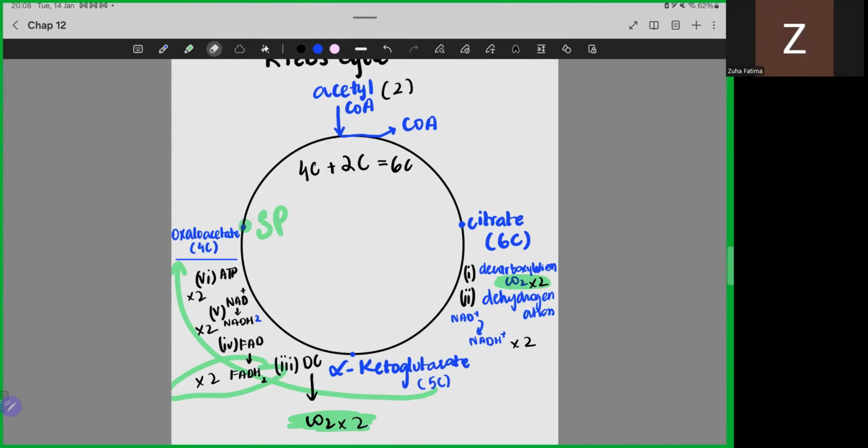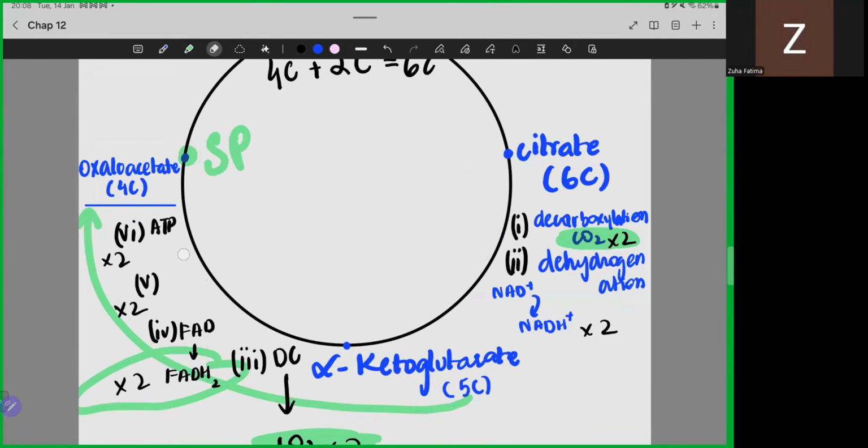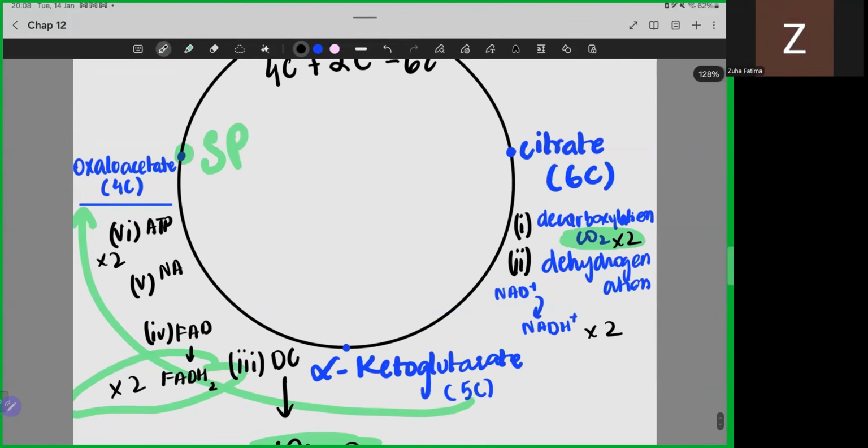You can't find the third NADH. Wait, in this process, here NADH will be made once, and we have one more dehydrogenation happening. So between alpha ketoglutarate and oxaloacetate, we have two dehydrogenations of NAD occurring. So this is two in one cycle. Okay?